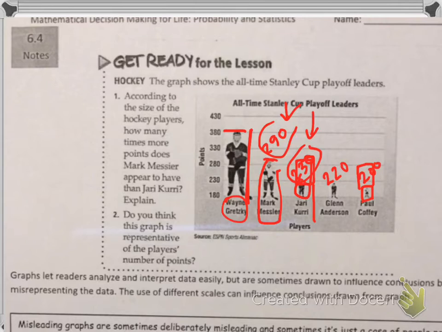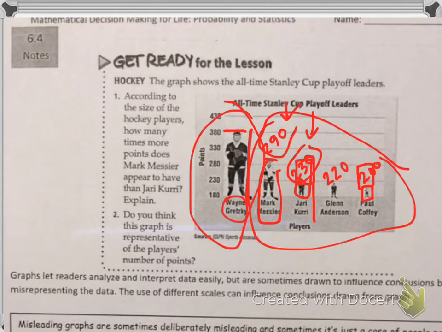It's trying to make you see how amazing Wayne Gretzky is compared to the other players, but really their numbers, at least these guys right here, are all very similar to each other. So the graph is depicting something different than what the numbers are actually saying. Number 2 says, do you think this graph is representative of a player's number of points? I would have to say no. Graphically, this should not be such a huge change from down here on Paul to up here on Wayne Gretzky. They should be quite a bit closer together. So that's what we're doing today.